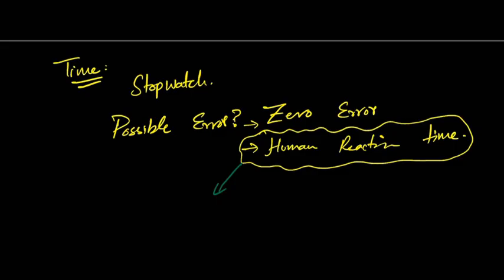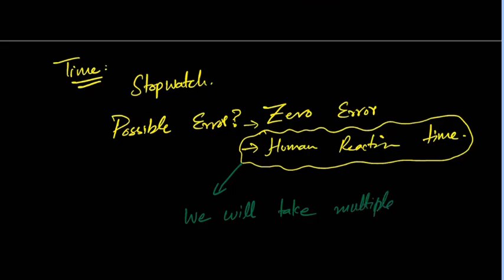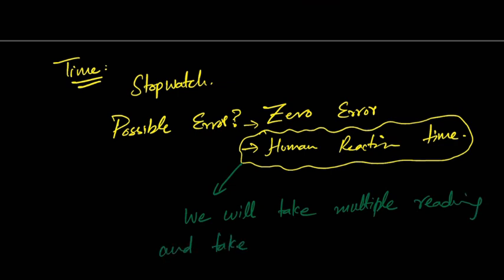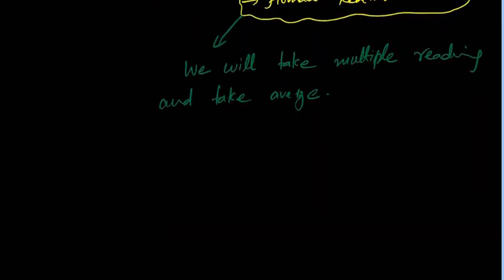सर आप इसको बार-बार करेंगे. Yes, we will take multiple readings and then take average. तो इससे क्या होगा? Error eliminate हो जाएगा? नहीं, लेकिन चांसेस कम होंगे, more accurate answer होगा. Yes, it will be reduced. आप 100% खत्म नहीं कर सकते हो. Error will be reduced, but it will be still there.